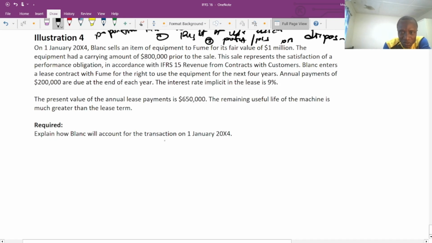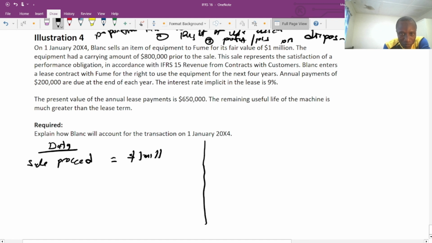So let's collect some data. Data: sales proceeds equal to $1 million. This is the sales proceeds, right?